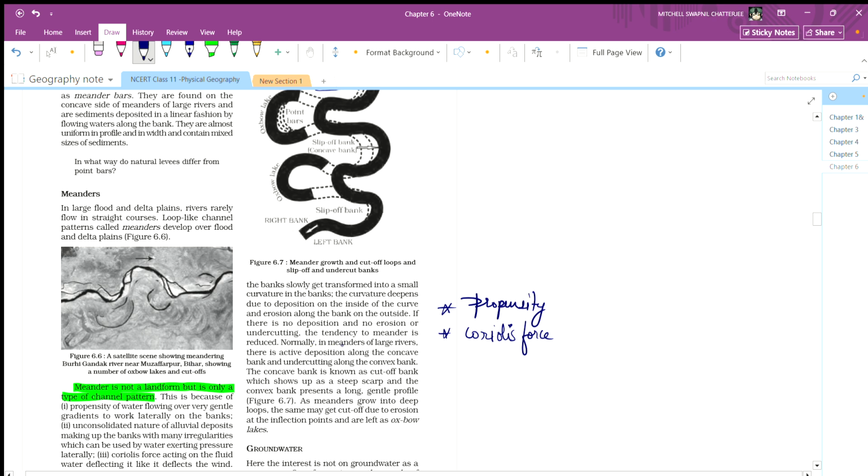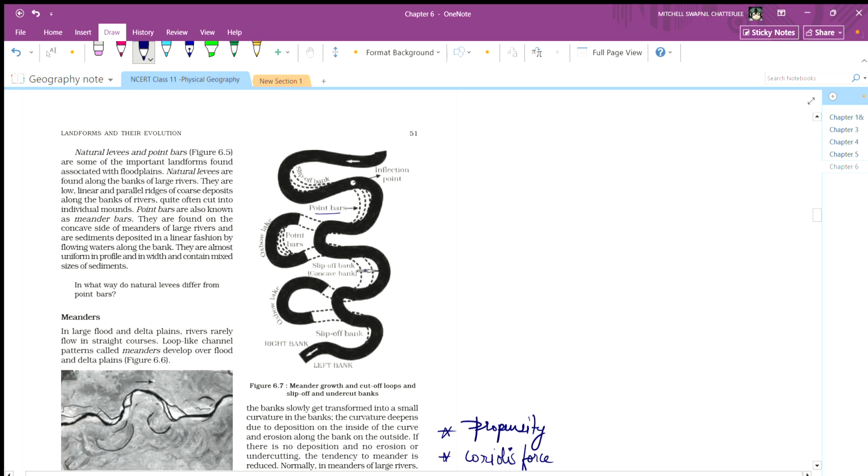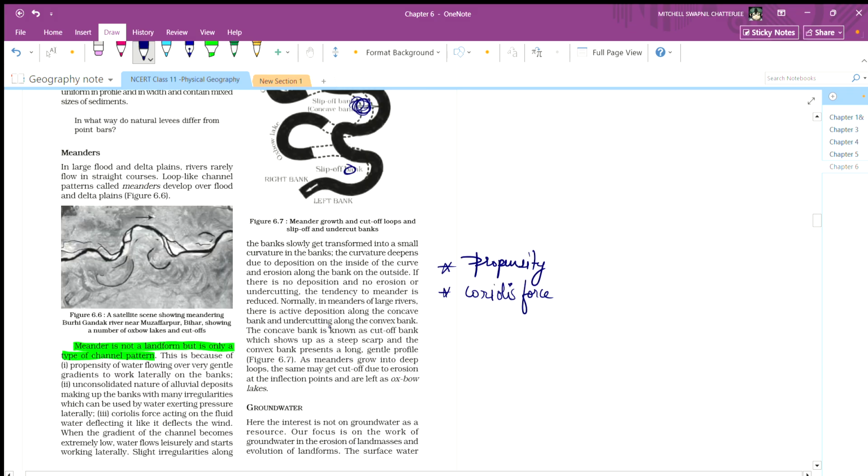Normally, in meanders of large rivers, there is active deposition on the concave banks. So this is the concave bank, here deposition happens, active deposition happens on the concave side.